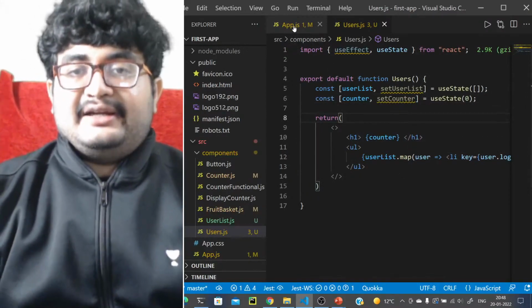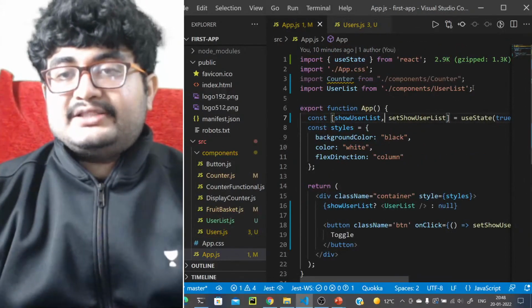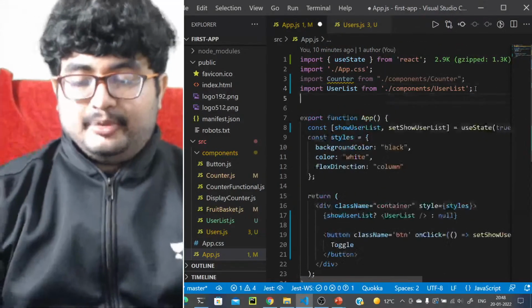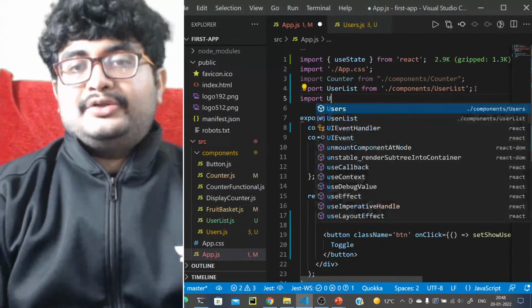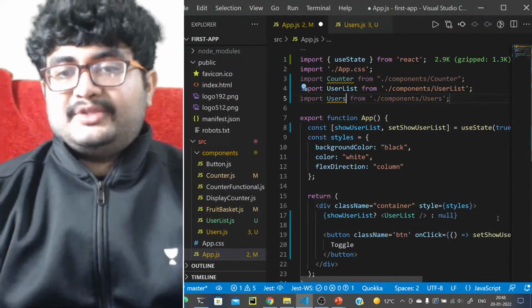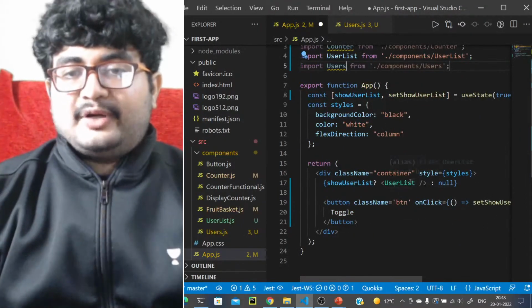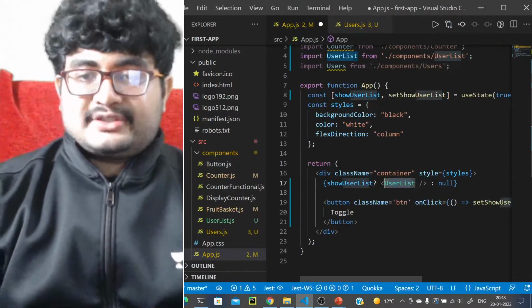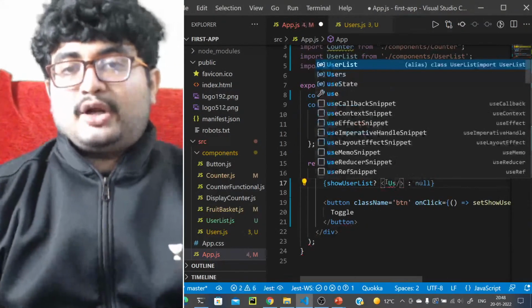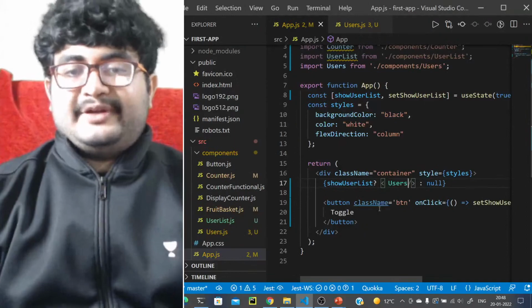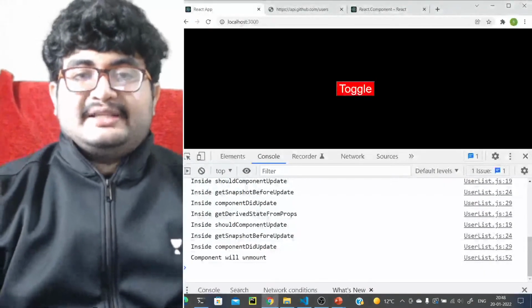So let's just render this. We'll import users from this, and instead of this, what we will do is use the users component here. So users, and let's keep the toggle button for now. It will come in handy later. Well, let's see what happens.